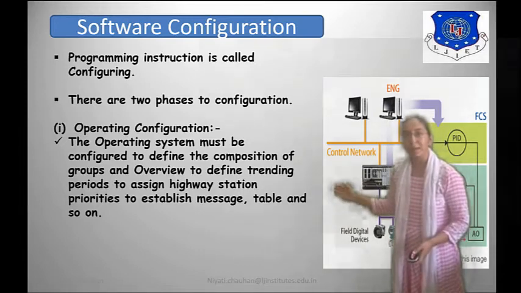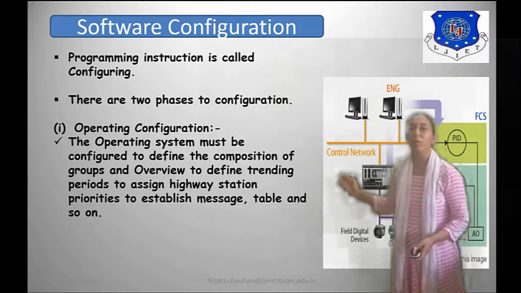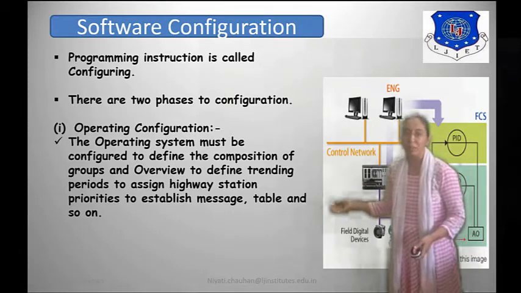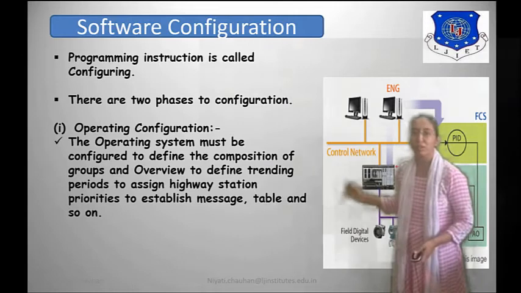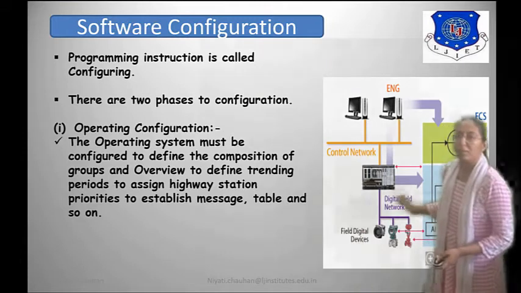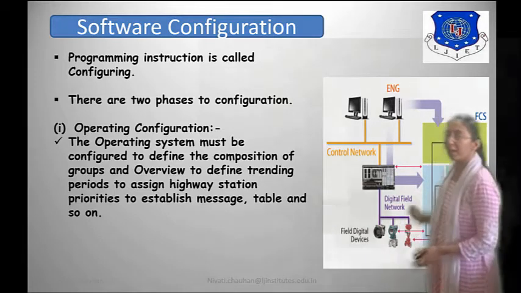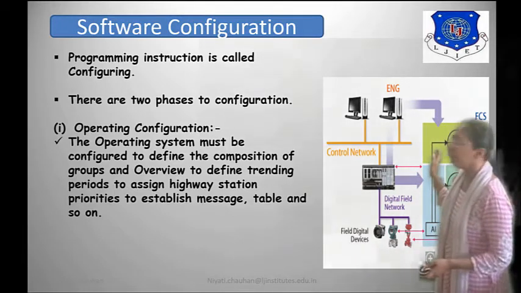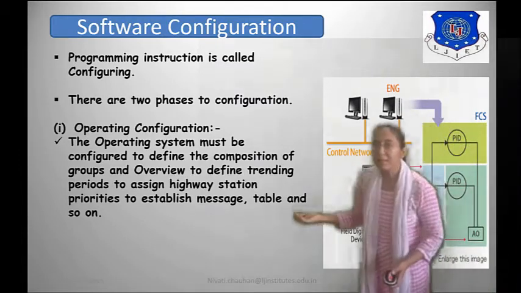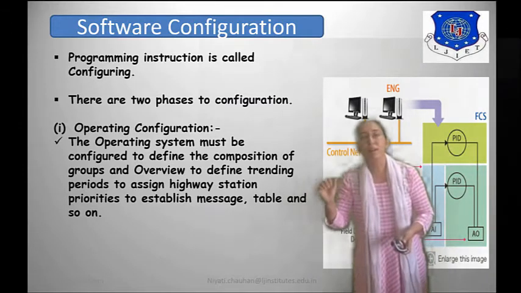The operating system must be configured to define the composition of group and overview, to define trending trios, to assign highway station priorities, to establish message table and so on. Here you can see we have configured our devices, with field devices connected with PID. Then PID sends data to the engineering station. So in this chapter we are configuring software, one device to another device.